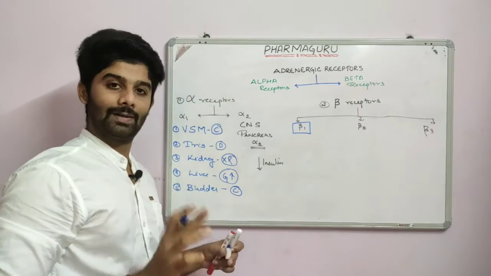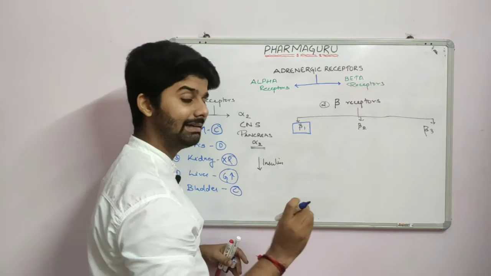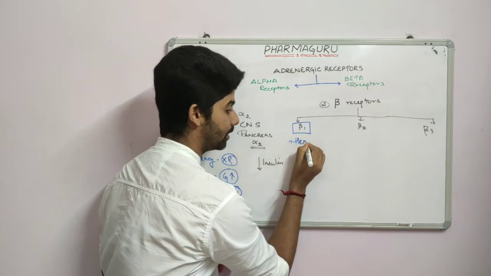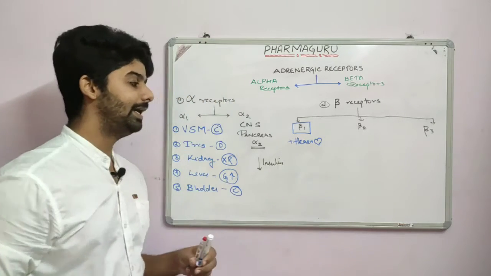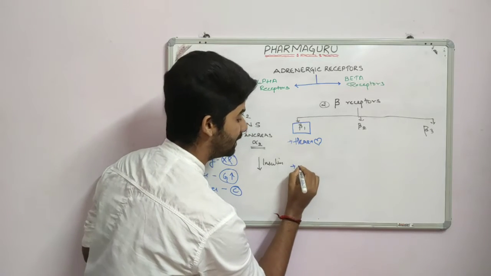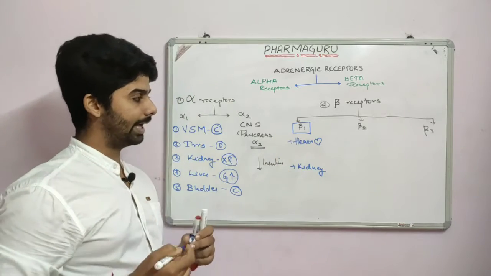Where will you find the beta 1 receptor? You will find beta 1 receptors prominently in the heart. In the heart, right? We will find the beta 1 receptors prominently in the heart, along with some that are also present in the kidney.